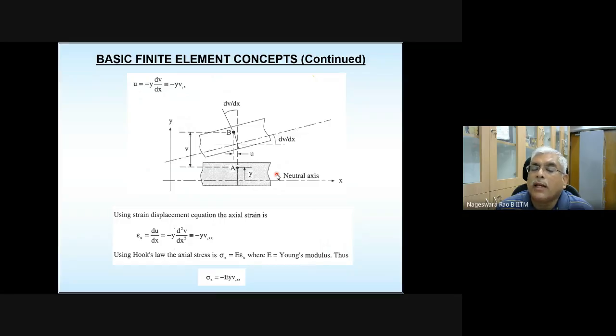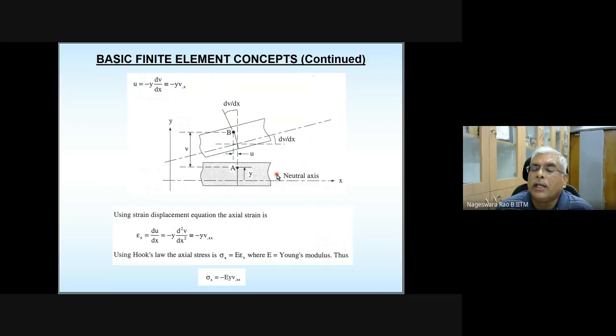And also, as long as the beams are thin beams or slender beams, that assumption is valid. And as the depth of the beam increases, then that assumption is not valid. So in that case, you need to include shear deformation. That is a different issue.